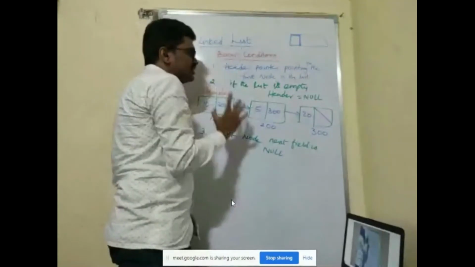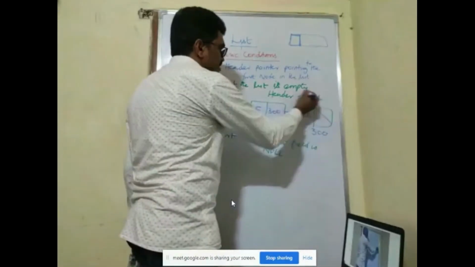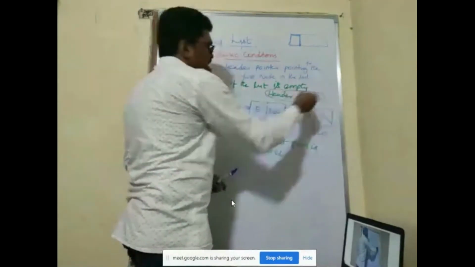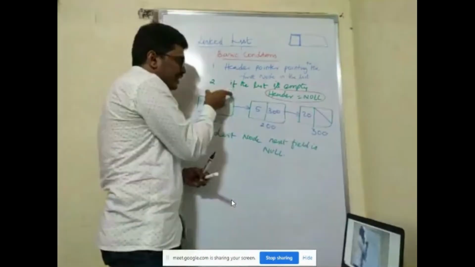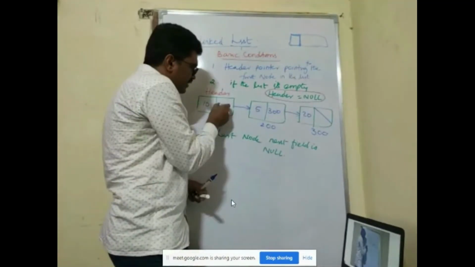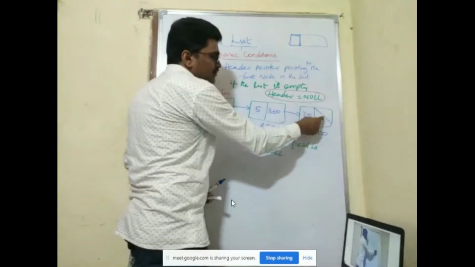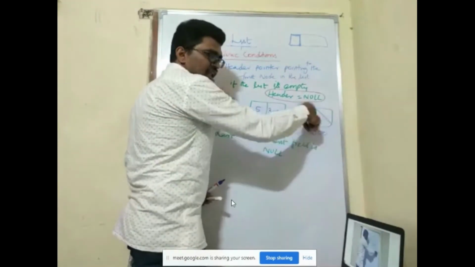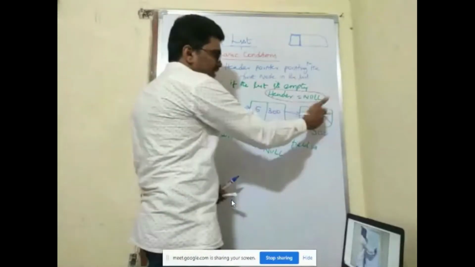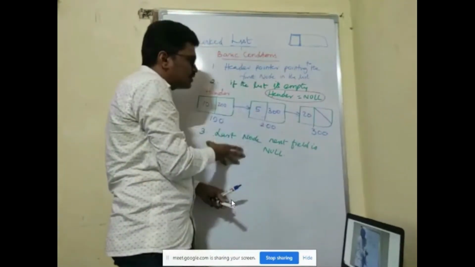The second one is, if the list is empty, nothing is there in the list, how will you identify that the list is empty? The condition is that header will be equal to null. If header is null, then the list is empty. The third condition is every node's next field will contain the address of the next node, but the last node's next field will be null, indicating that it is the last node. After that, there is nothing in the list. That's why there will be null. So these are the three basic rules which we need to follow.